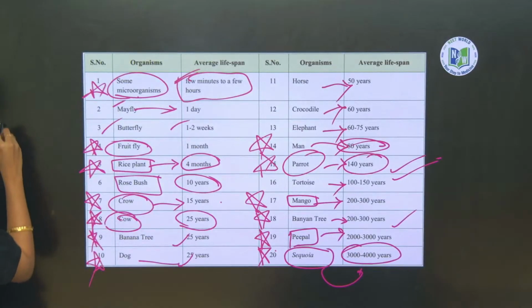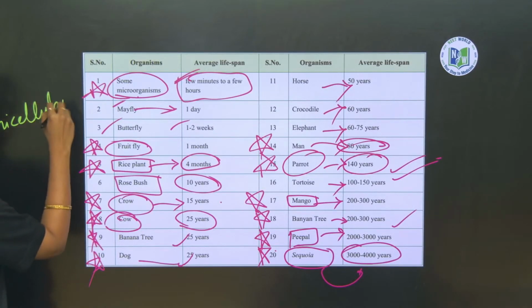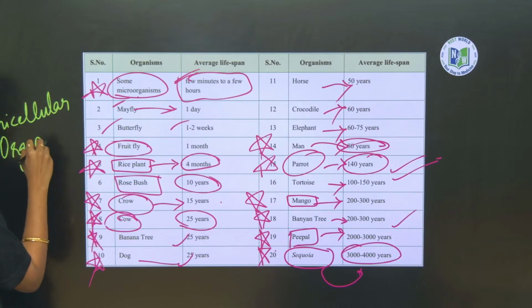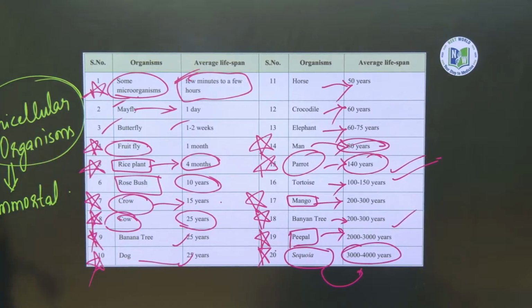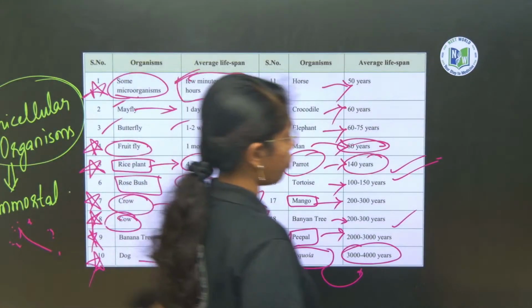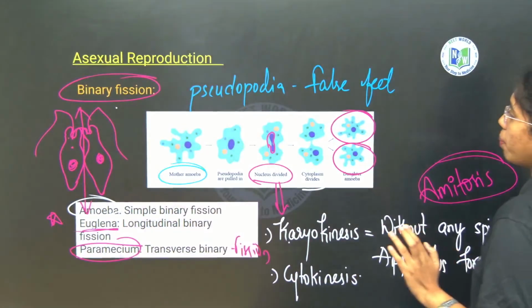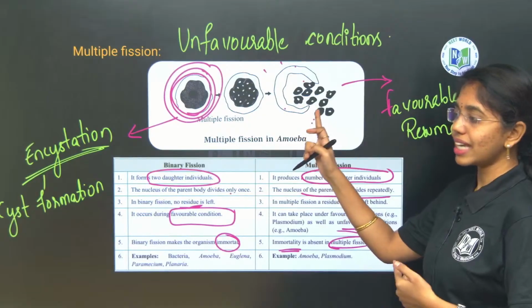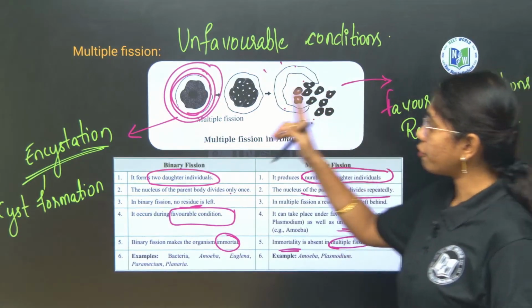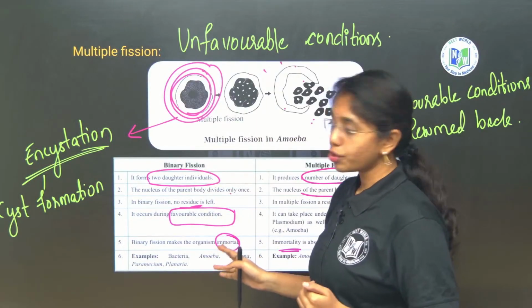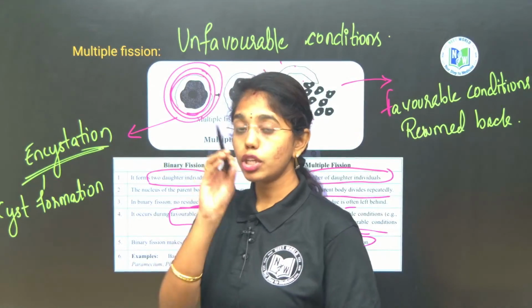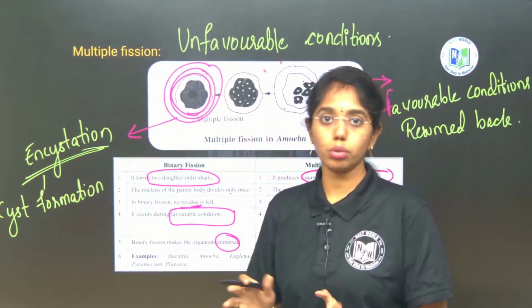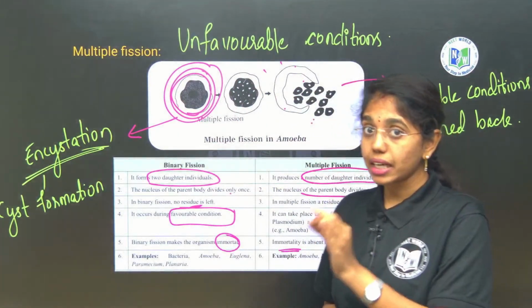So unicellular organisms are immortal. Fine, right? This is because of the mode of reproduction they follow. But if multiple fission is operated, the parent cell will die, so it becomes mortal. The parent amoeba will be mortal. But if only binary fission is occurring, then those unicellular organisms are immortal. In a statement-based question, anytime it comes that unicellular organisms are immortal, choose it as a true statement. Remember, because that is a direct line from your text.